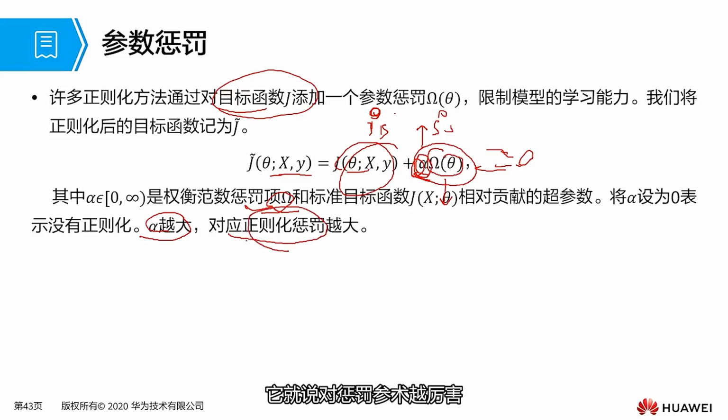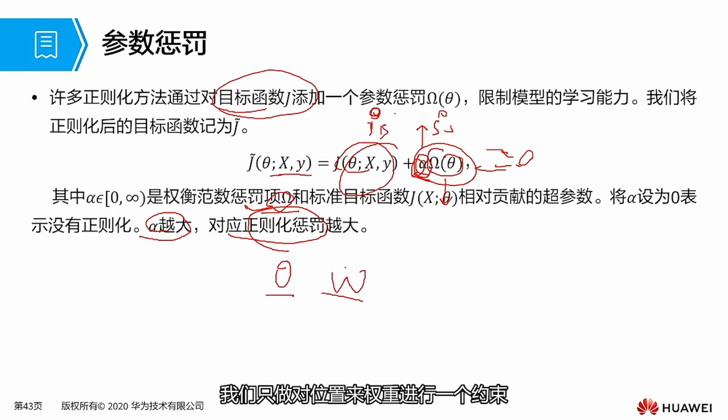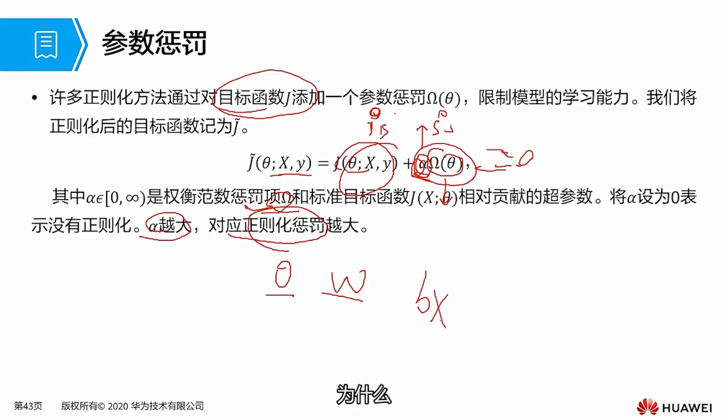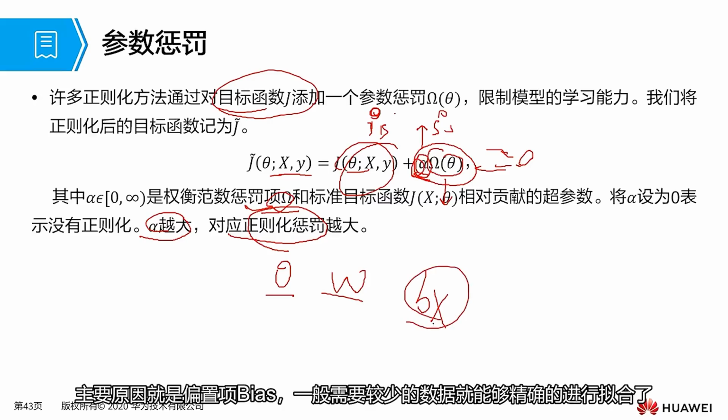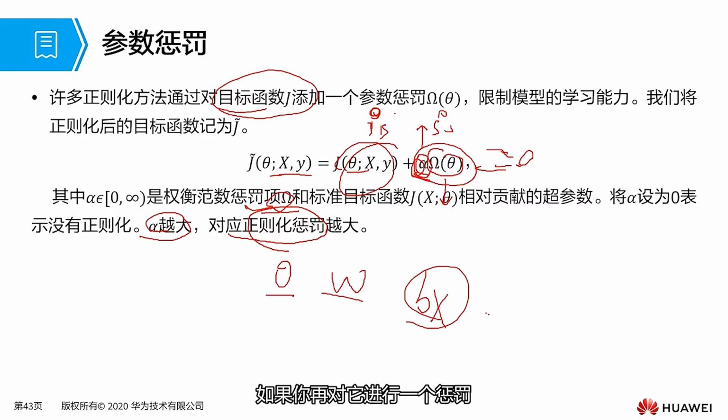So let's take a look at it. The larger the alpha, the more severely it penalizes this parameter. Usually, for the parameter theta, we only apply constraints to the weight, not to the bias. Why? The main reason is that this bias term generally requires less data to fit accurately. If you penalize it too, it will lead to underfitting. So our main focus is generally on our weights.